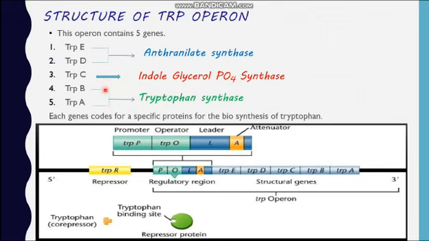These are all necessary for the production of the amino acid tryptophan. Like the lac operon, the trp operon also has a repressor, and the regulatory region includes the promoter region, operator region, and in addition the leader region or the leader RNA sequence, and the structural genes.